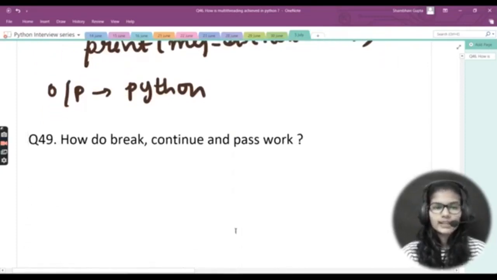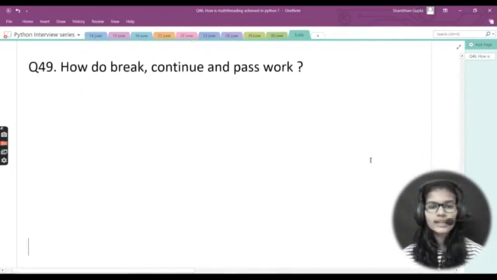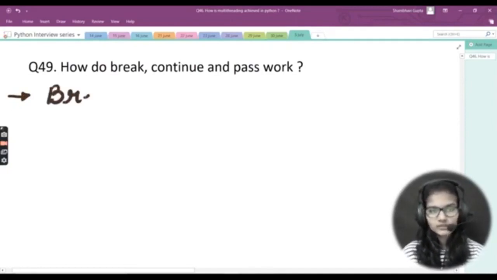Fine. Now my fourth question comes here, and that is how do break, continue and pass work. A very important and confusing question in interviews: explain how break, continue and pass work. Right, let's see all of these three here. So let's start with the break function.